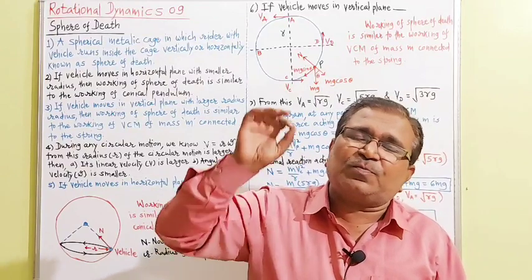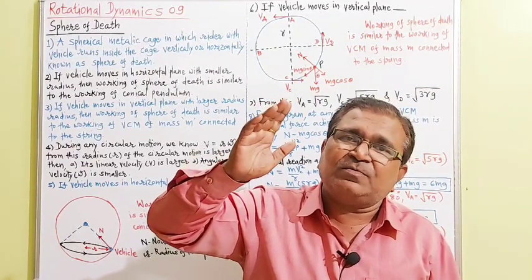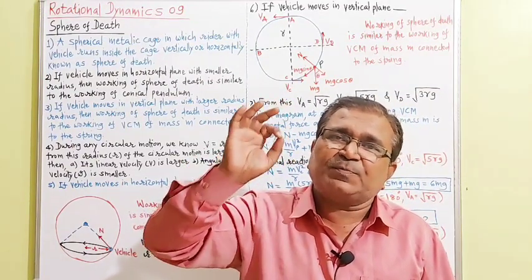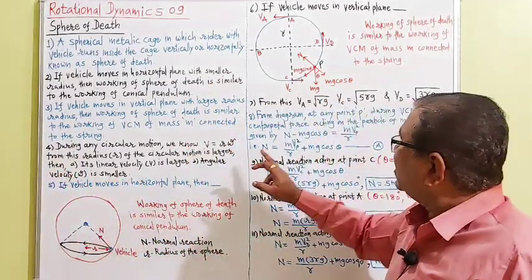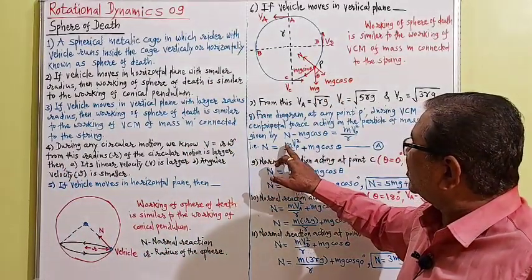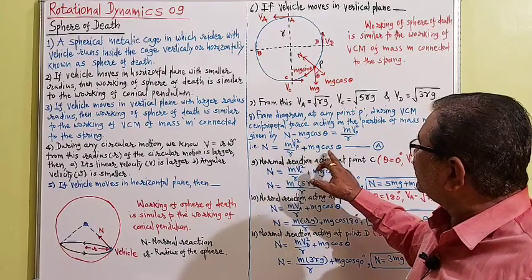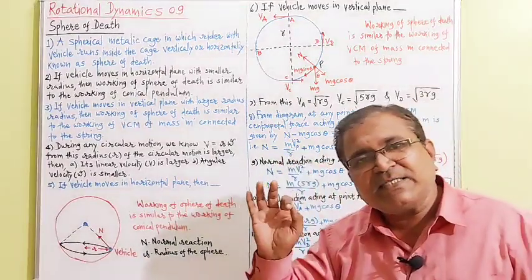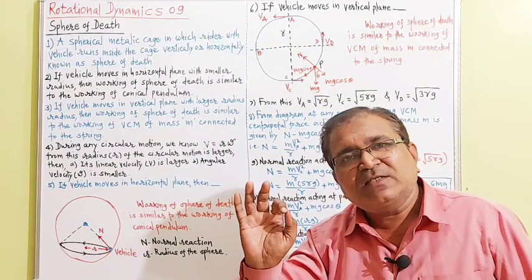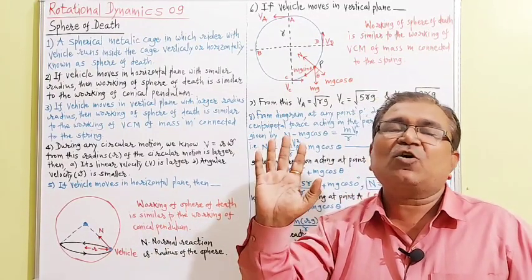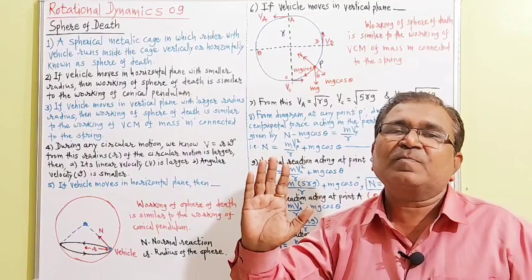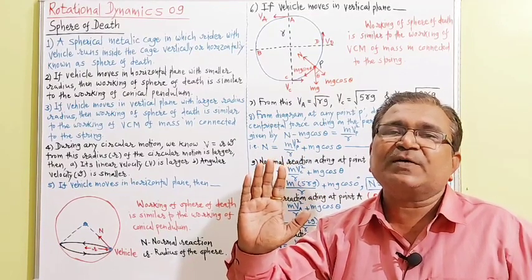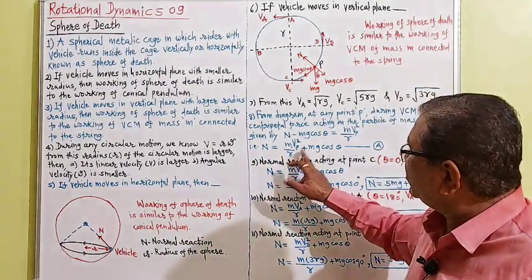The only difference between VCM and the working of sphere of death is, in VCM we got the formula capital T is equal to mvp square upon r plus mg cos theta. But here instead of capital T we write capital N, the normal reaction acting on the top of the vehicle perpendicular to its surface. So capital N is equal to this.